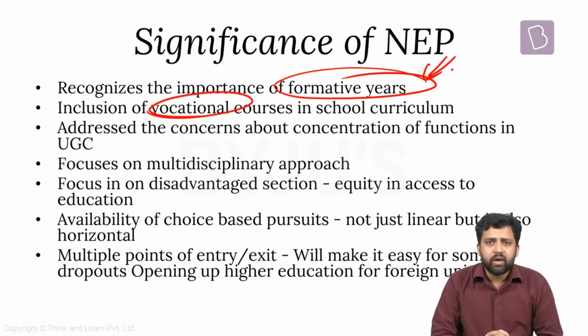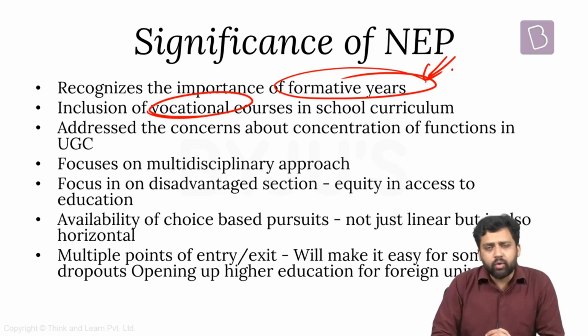Second thing, vocational courses. Vocationalization of education has been given importance. Time and again, it has been pointed out that the workforce that we are creating is not employable. It doesn't have the requisite vocational skills. They are maybe literate, but they're not employable. They might be educated, but they might not be employable.